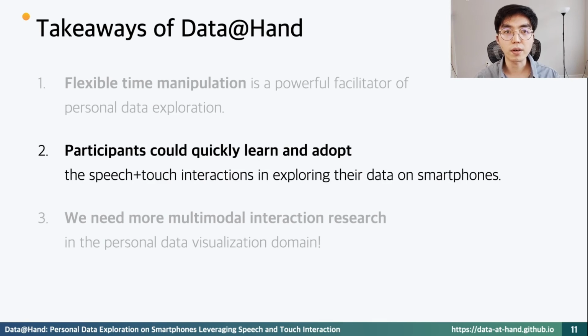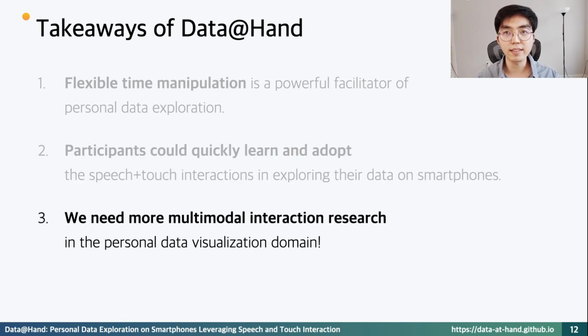Also, our participants could quickly learn and adopt multimodal interactions in exploring their data on smartphones. In closing, we invite the HCI community to engage in the multimodal interaction research for personal data visualization.